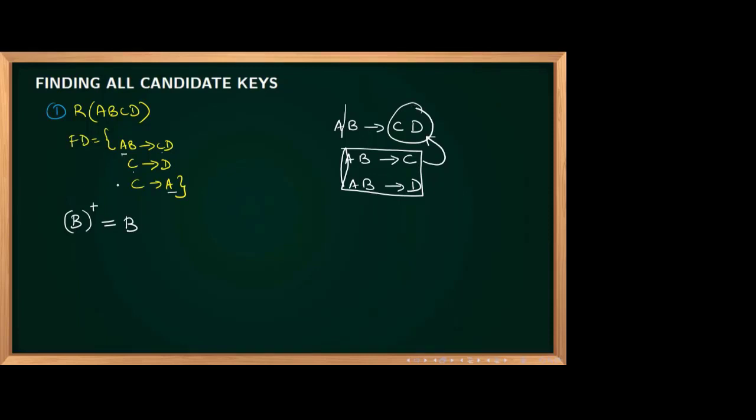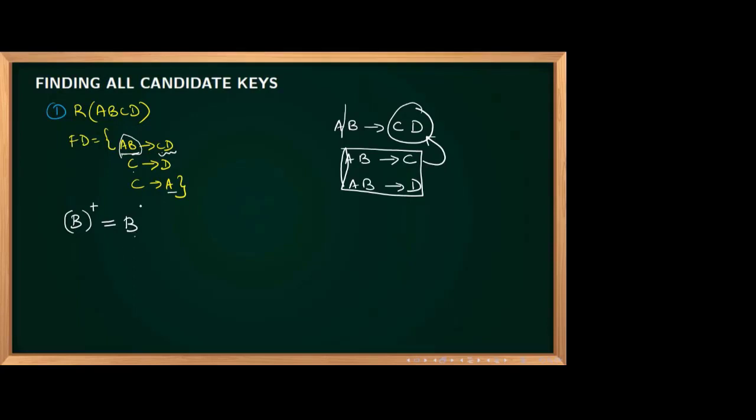Now the B closure, B is there. You may be thinking B is here, so can I add CD over here? It is not possible. Why? You cannot break that left side. If B were there somewhere separately, you could write the right side. So in the B closure, only B is there.